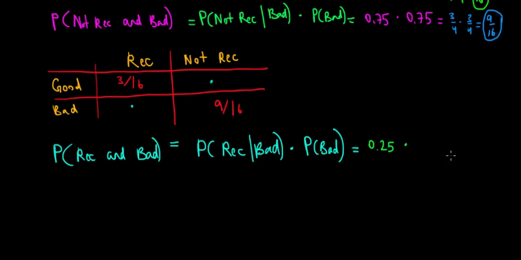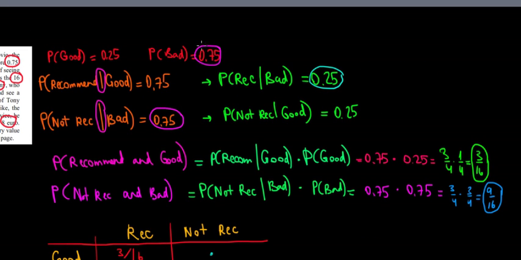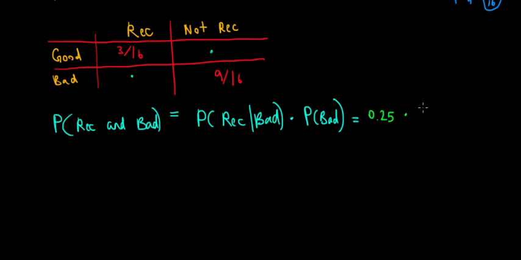And the probability of a bad movie, again, we know it from the question, is 0.75. Now let's convert this into fractions. What's that going to be? We will have 1 over 4, 0.25, times 3 over 4, which is 0.75, and that gives us 3 over 16. Let's write it over here. This cell is 3 over 16.